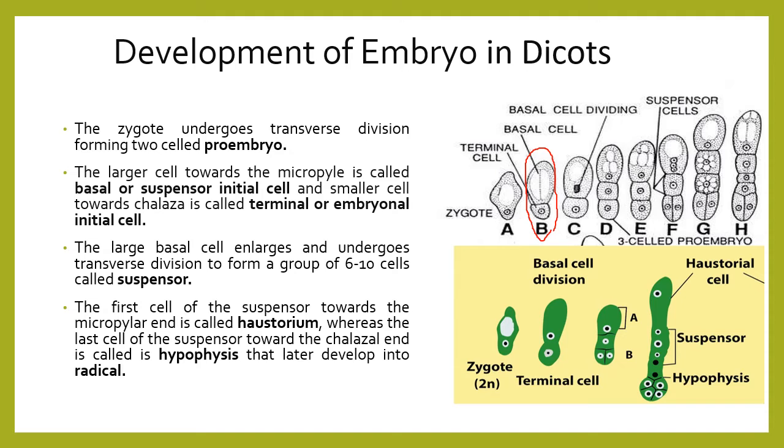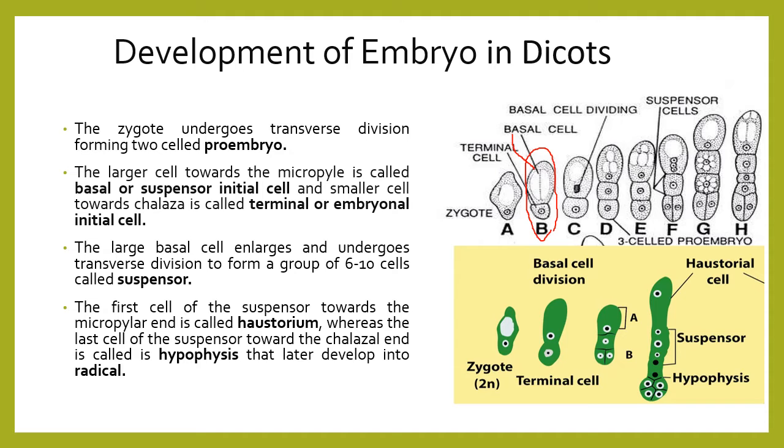After forming the pro-embryo, you can see the large cell towards the micropyle is called the basal or suspensor initial cell. That is the larger cell present at the micropyle, and we call it the suspensor initial cell or basal initial cell.